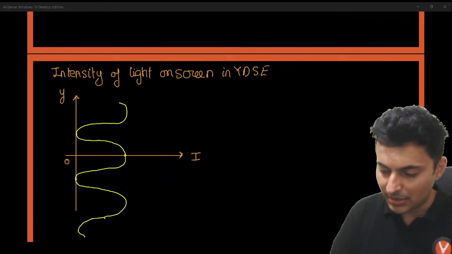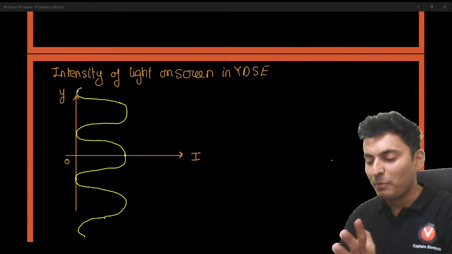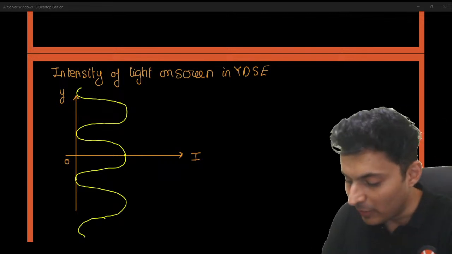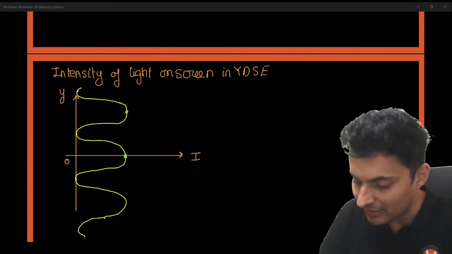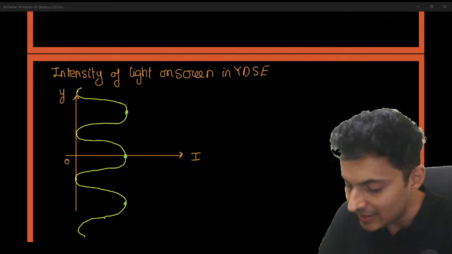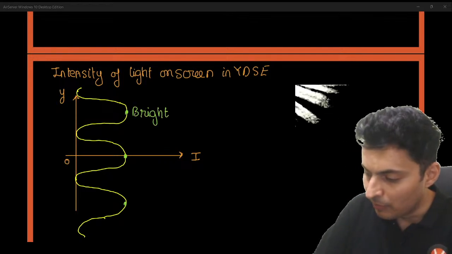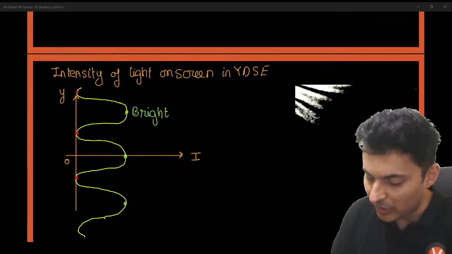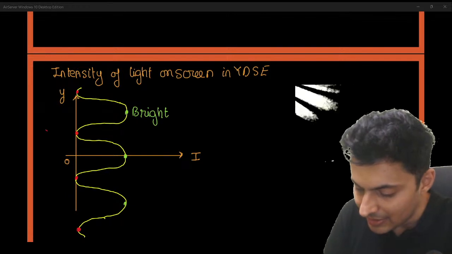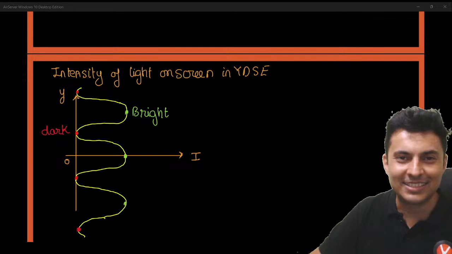That's how the graphs look. It keeps going, maximum intensity, no intensity. Wherever it is maximum intensity, like this point, this point, this point, these are your bright fringes. But if you see this point, or even this point, or even this point, these are your dark fringes. How many of you realize this now?